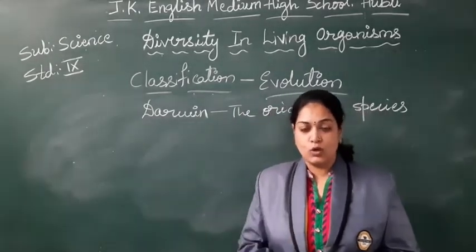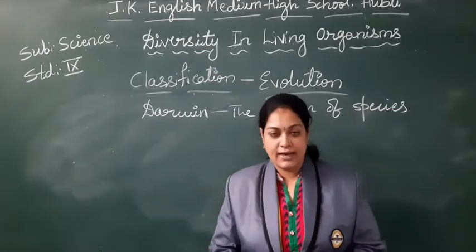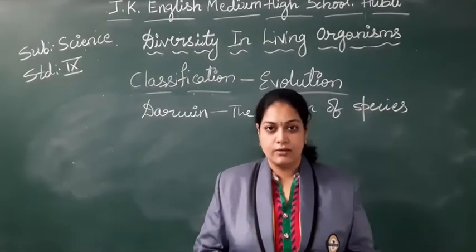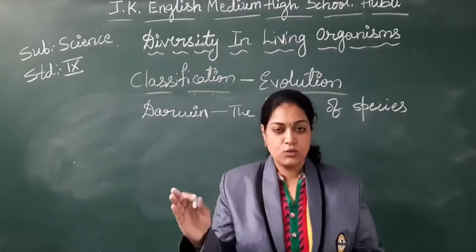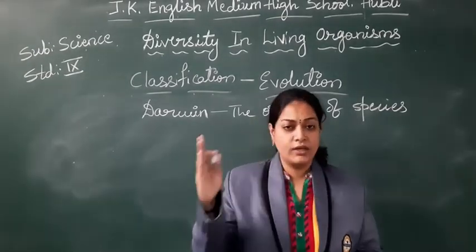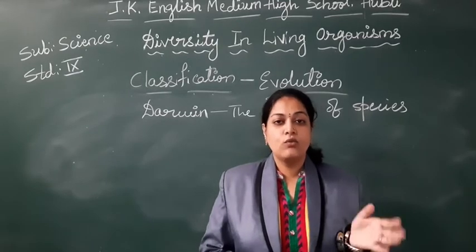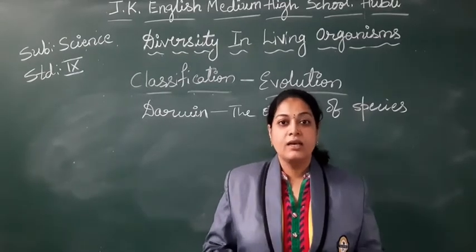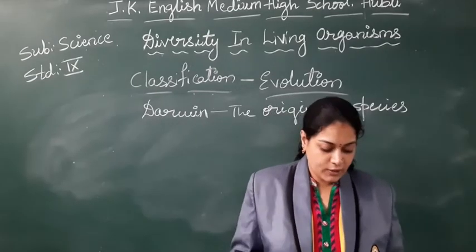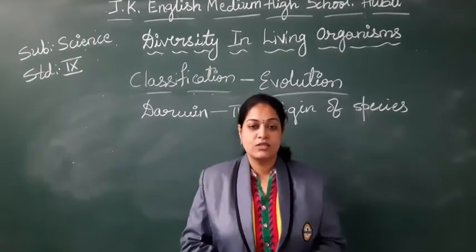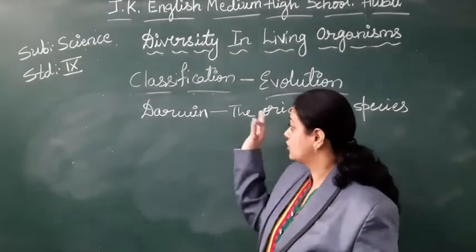In his book, he said about many organisms and their evolution. Means earlier, how was their body structure? How gradually, after so many years, you find the changes in their body. Like that, he said. So he tried to classify the organisms based on evolution.